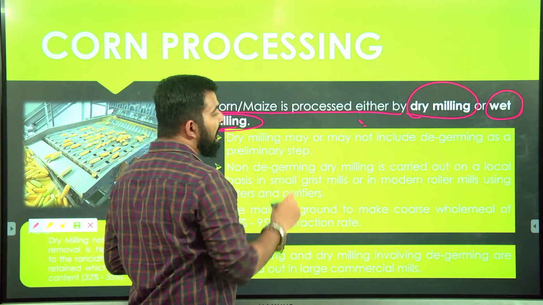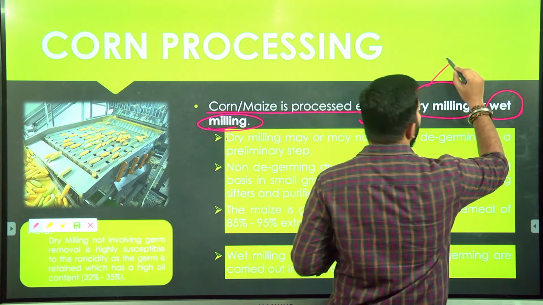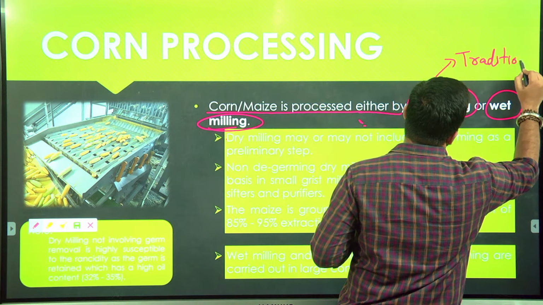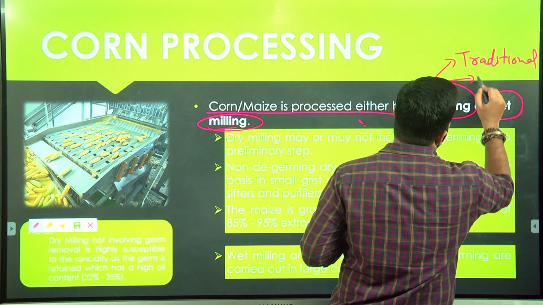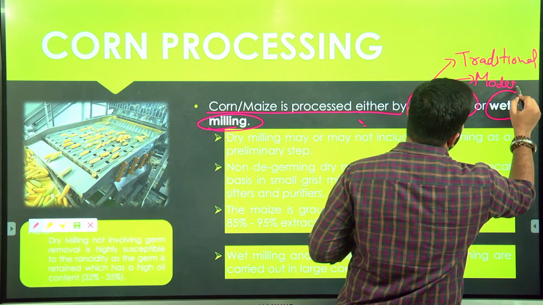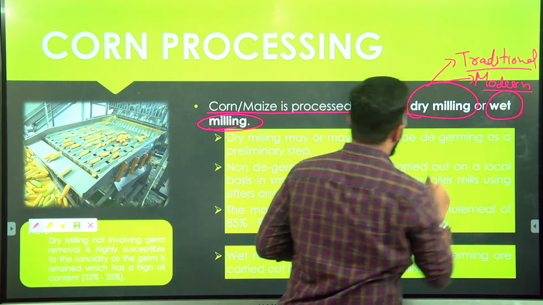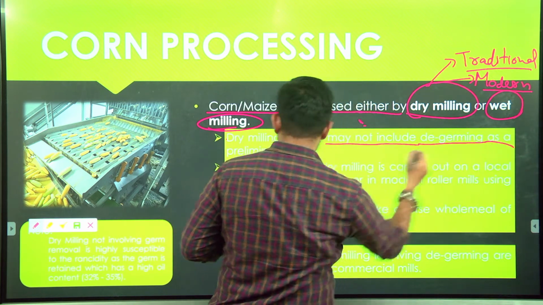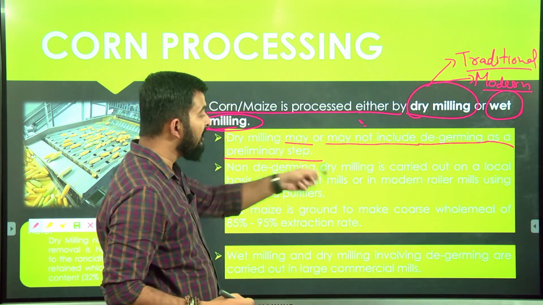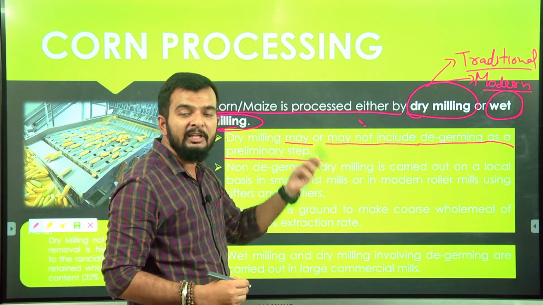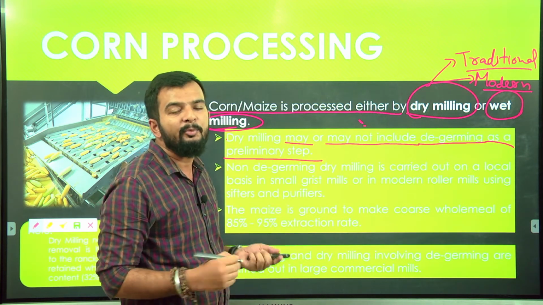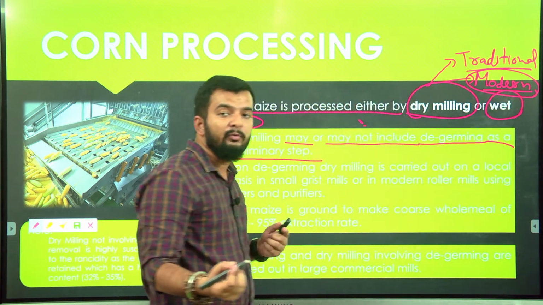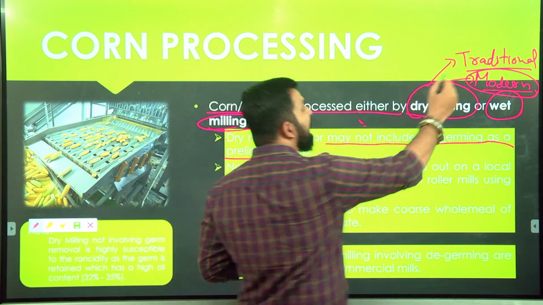Okay, so in dry milling also there are two methods. One is the traditional method, and the second one is your modern method. So dry milling may or may not include degerming as a preliminary step. When you remove the germ, or when degerming is a preliminary step before processing of corn, that is your modern method. And when you do not remove the germ from the corn grain, that is your traditional method.